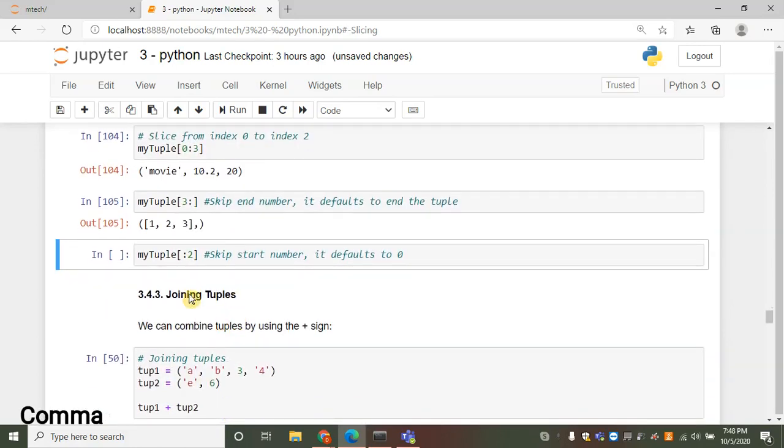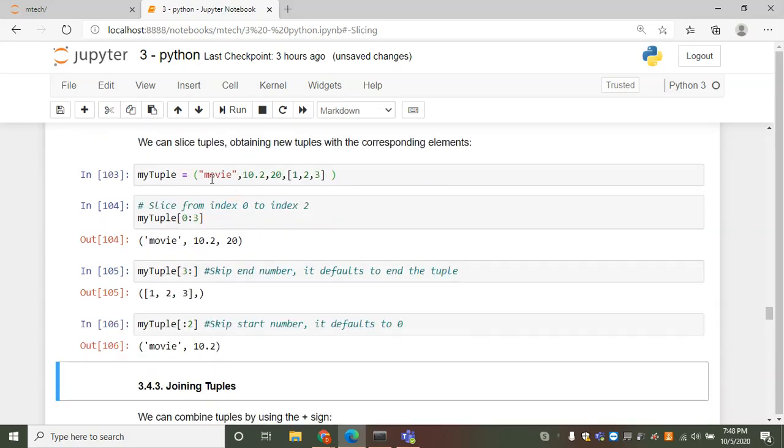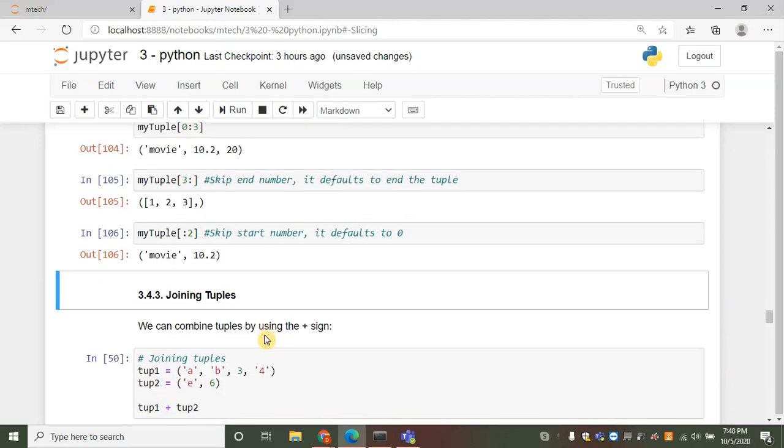My tuple colon 2. Here I skip the start number, so it defaults to 0. Starting from 0, it will give you up to 2 but excluding 2. So movie and 10.2 we get.